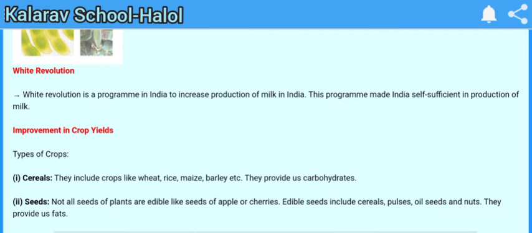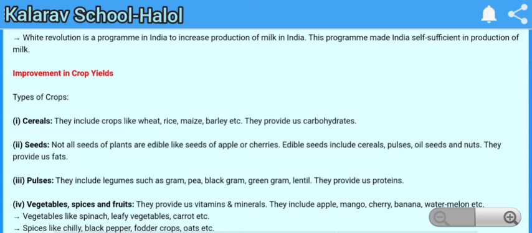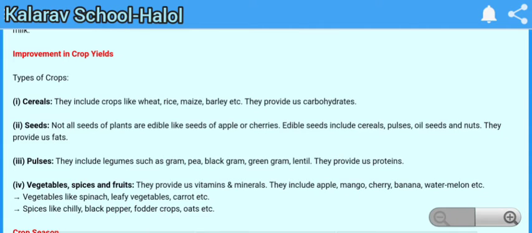In the topic improvement in crop yield, firstly we learn about the types of crops. Types of crops, number 1, cereals. What are cereals? They include wheat, rice, maize, barley. They provide us carbohydrates. Next is seeds. Not all seeds of plants are edible, like seeds of apple or cherries. Mainly edible seeds are of cereals, pulses, oil seeds and nuts. They provide us fats.